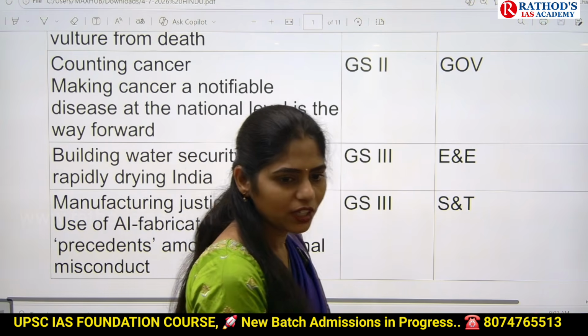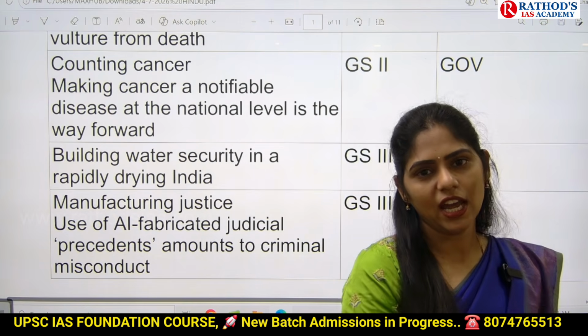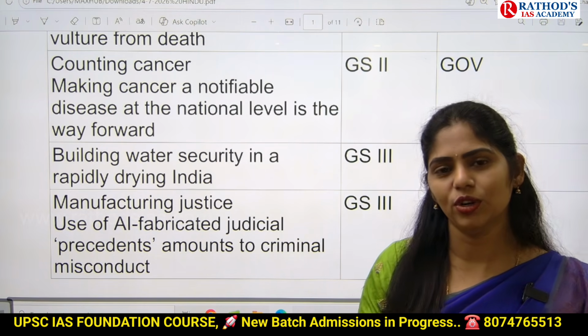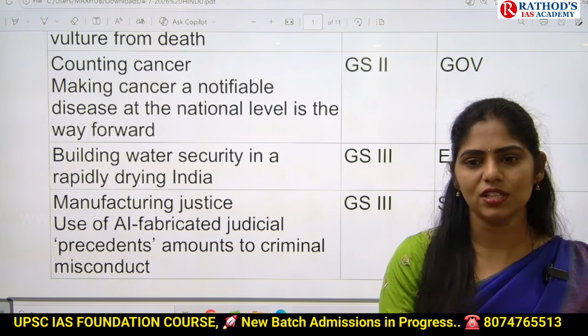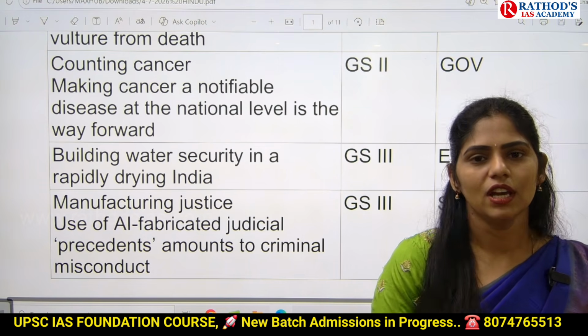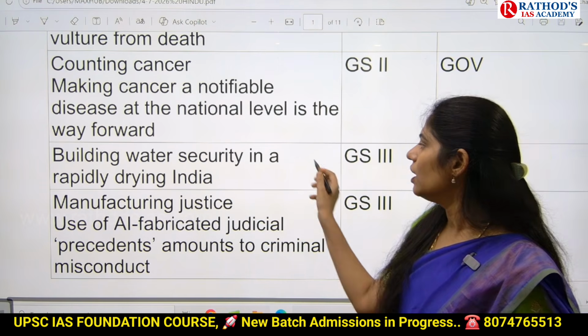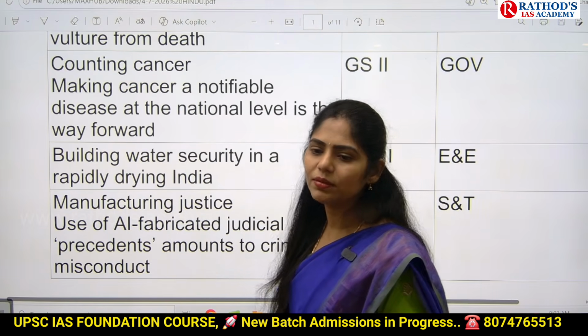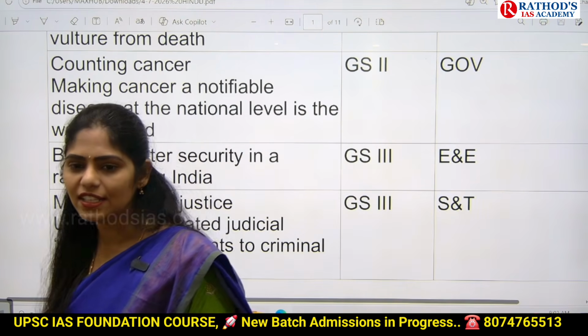Already we have faced this water crisis in urban areas, and now there is a combination of both low rainfall or rainfall deficit plus the already existing water crisis. Because of this, the article is saying that we have to ensure water security. Then only we can overcome this challenge of water crisis in our country.